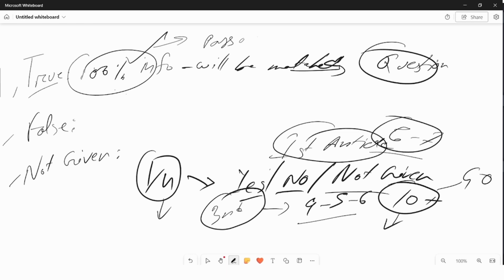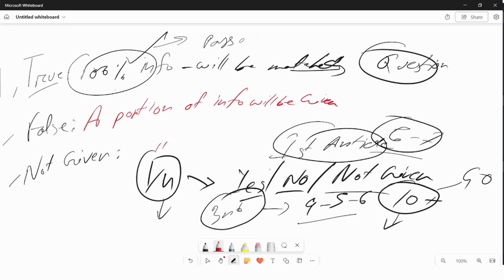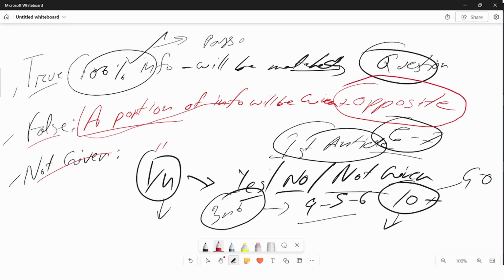There is a similarity between false and not given, and that's where students face the most problems. Let's talk about the similarity first. For both false and not given, a portion of info will be given, the same things. Then what is the difference? For false, a portion of info, not everything, will be given opposite. Not everything will be opposite, just a little bit of info. Then you can mark it as false.